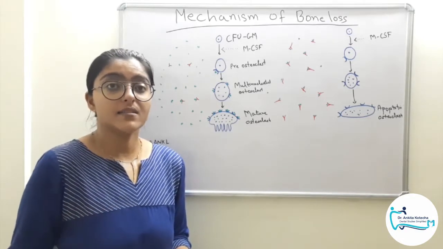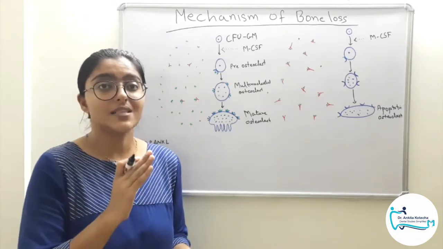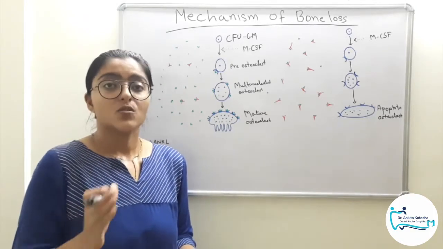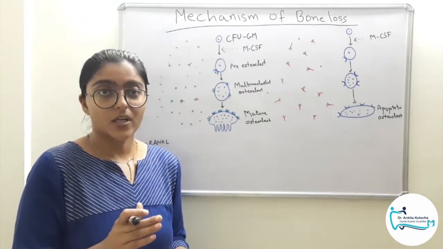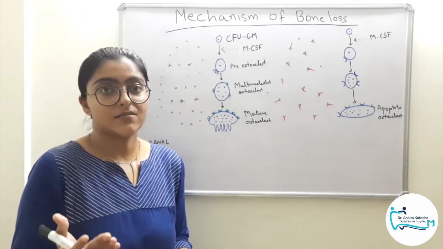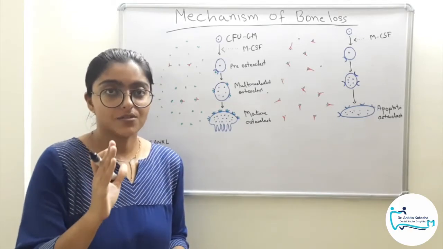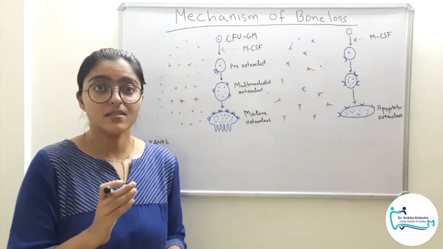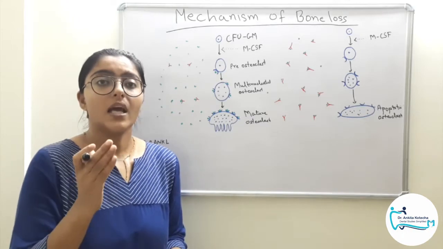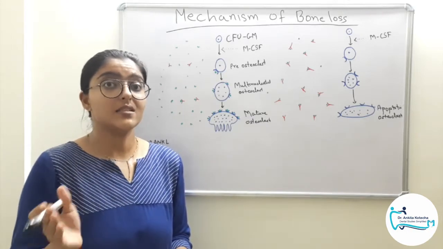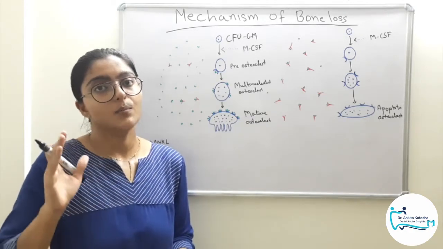And the second factor is the critical distance between these cytokines and the bone. So the nearer or the closer the cytokines are to the bone, the better the activity of bone loss performed. So these are the two main factors: concentration of the mediators, that is cytokines and the other cell mediators, and second is the critical distance between the cytokines and bone.